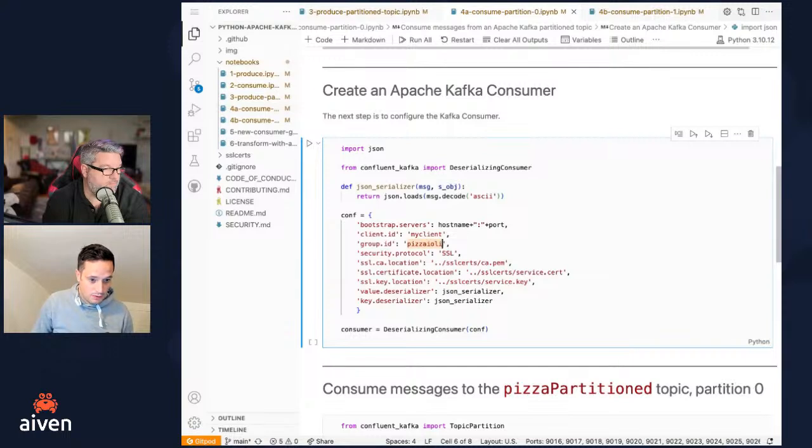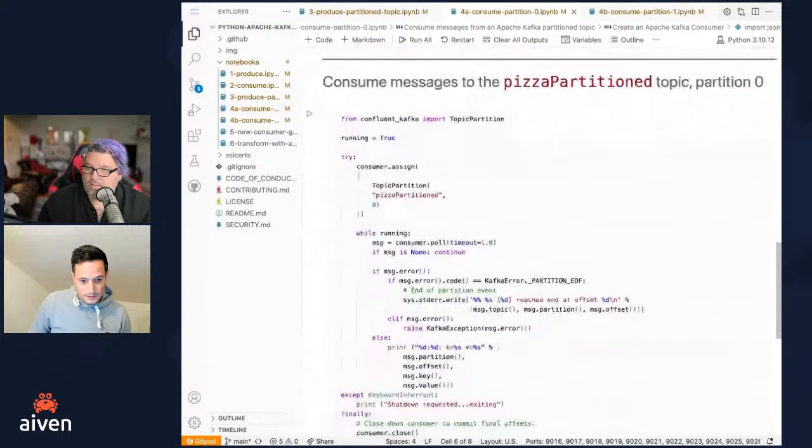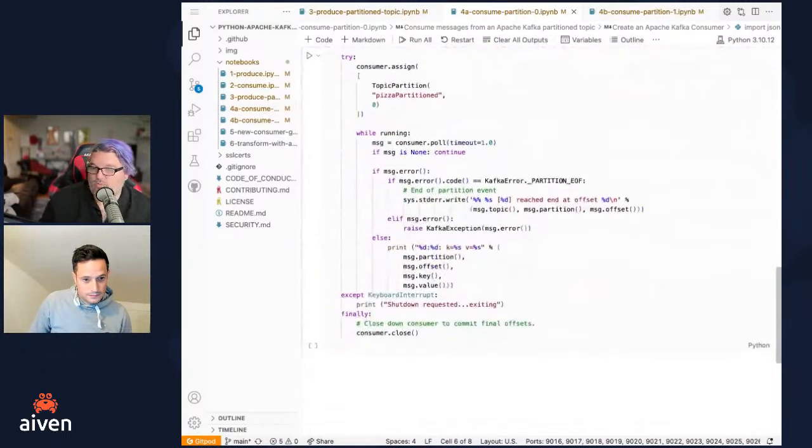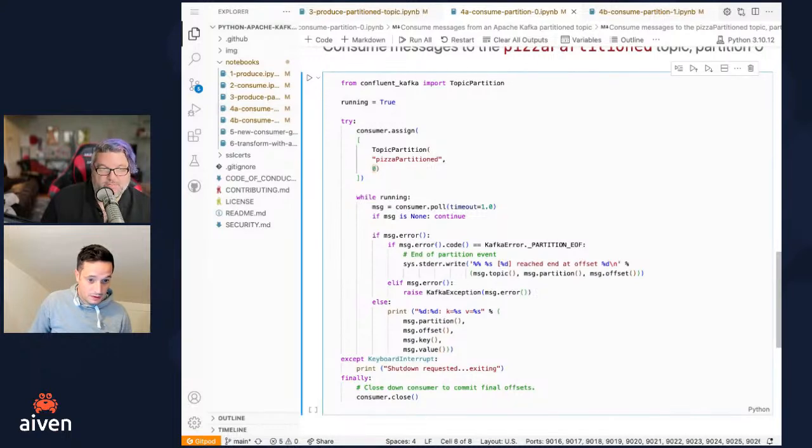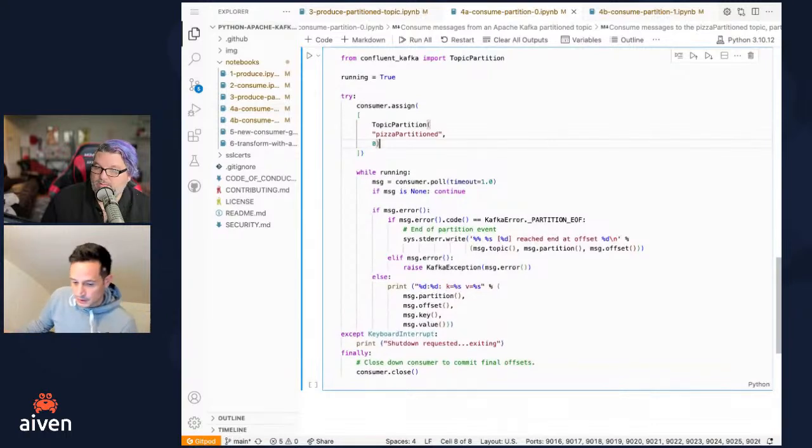If you run this piece of code, you will create a consumer, and then the piece of code below will allow you to start the consumer, and this is where you assign that to a specific partition. Got it. So as we remember in the code, we are using consumer.assign, and we are saying we assign the consumer to a topic partition of pizza partition A, topic partition 0. This is where we are saying we want to consume only from a partition.